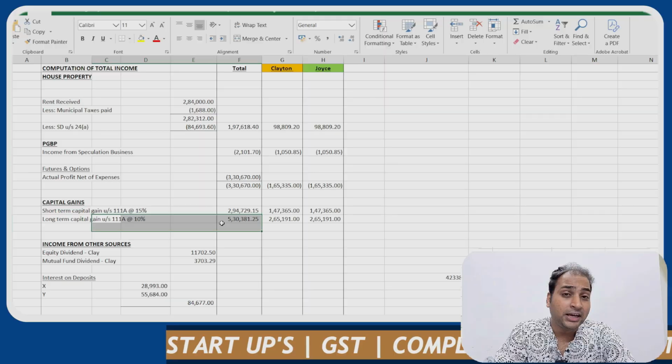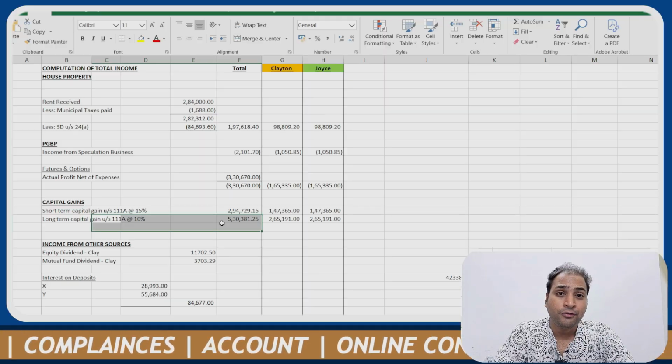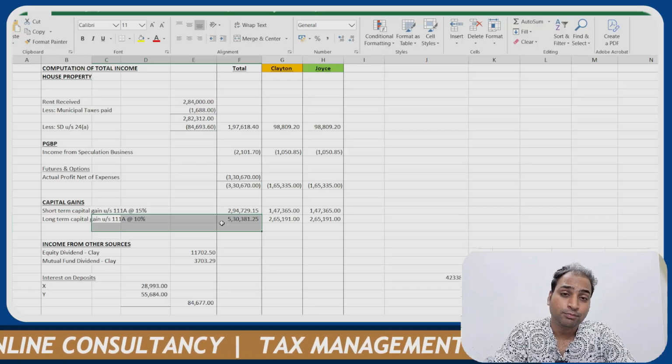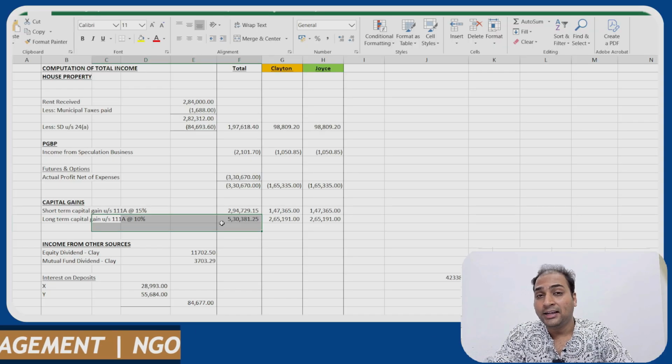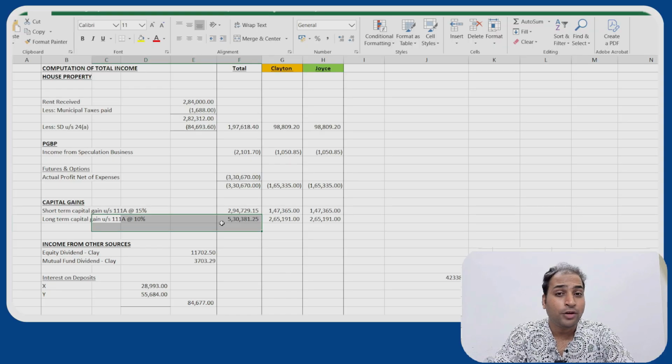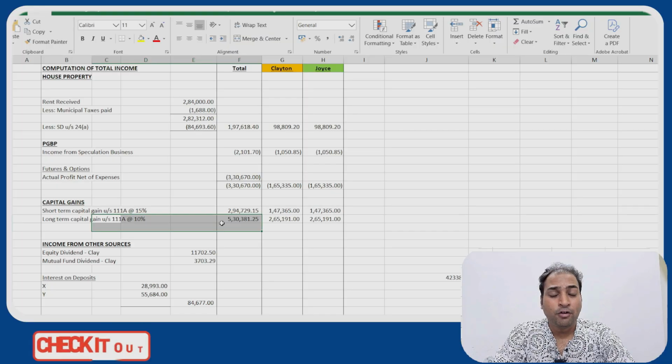So it is recommended to create a computation first between husband and spouse, and then start your ITR filing process.